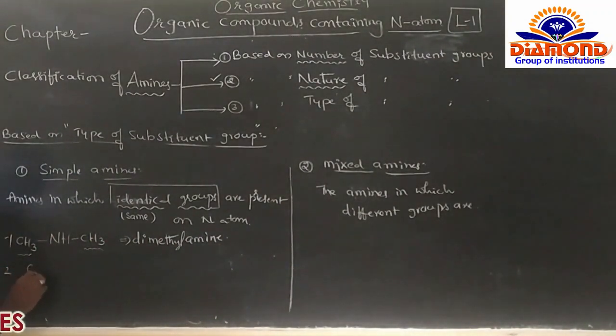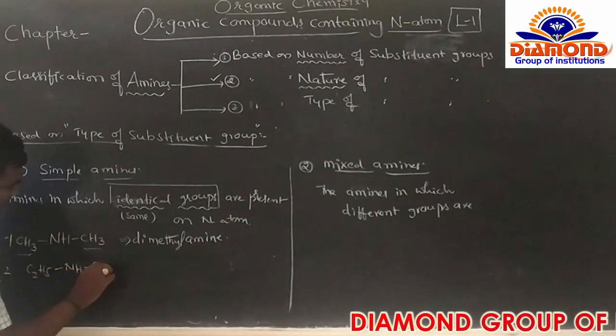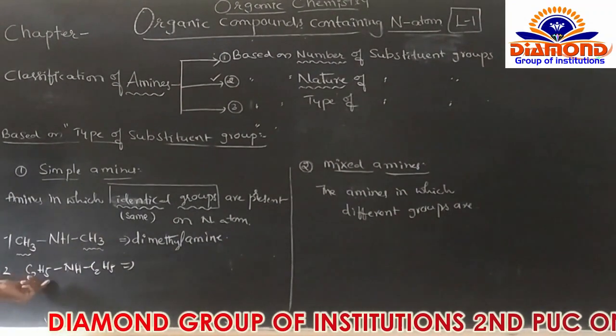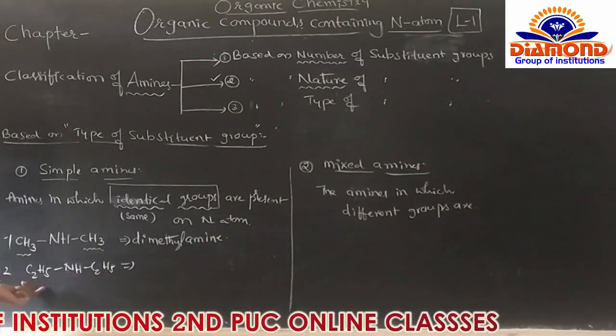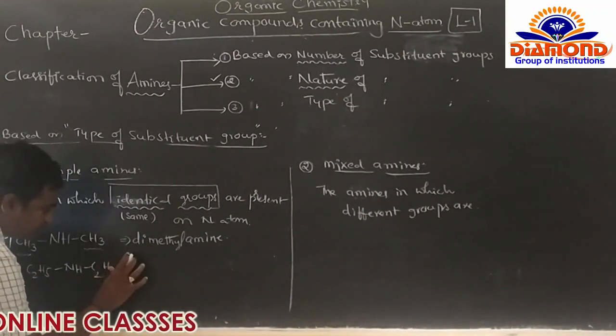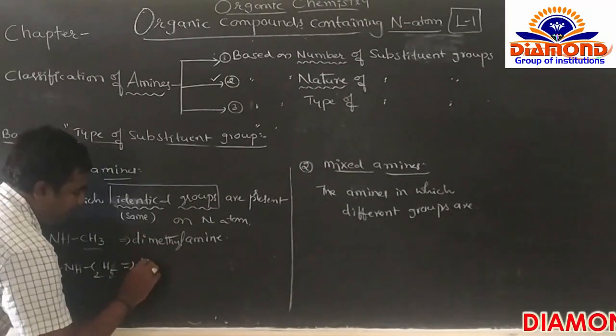So here, C2H5NH, again C2H5. So what's the compound name? This belongs to C2H5, this also belongs to C2H5. So how many C2H5 are there? 2. That's right. Both are the same, so what do we say? We say "di". So you can get di.